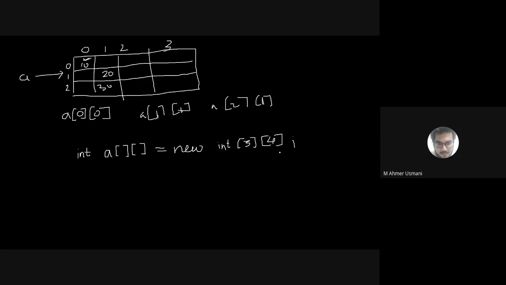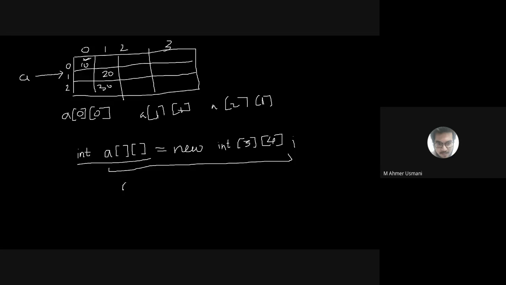Is this point clear? Yes, sir. Now we need to assign the value. So I've done 2 parts over here. What is this part called? Initialization. This part is called creation. So I've combined both of these steps, and I've initialized as well as created an array. The next part is called the assignment.